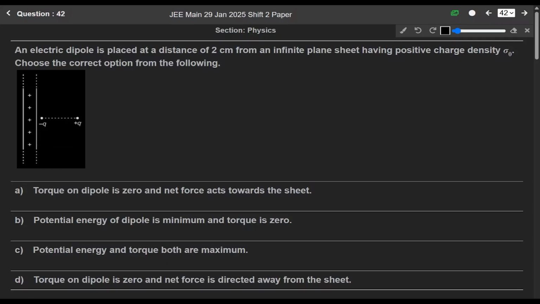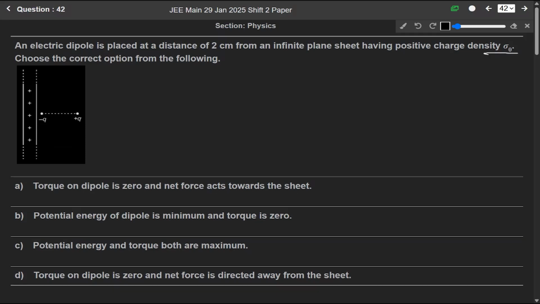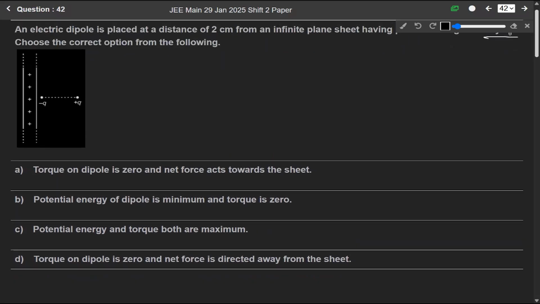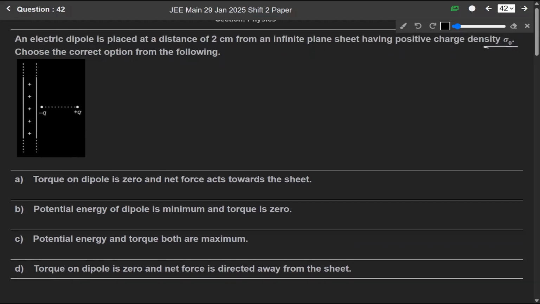Now the next question is 42. An electric dipole is placed at a distance of 2 centimeter from an infinite plane sheet having positive charge density sigma naught. Choose the correct option from the following. Torque on the dipole is 0 and net force acts towards the sheet. Potential energy of the dipole is minimum. Torque is 0. Potential energy and torque both are maximum. Torque is 0. Net force is directed away from the sheet.